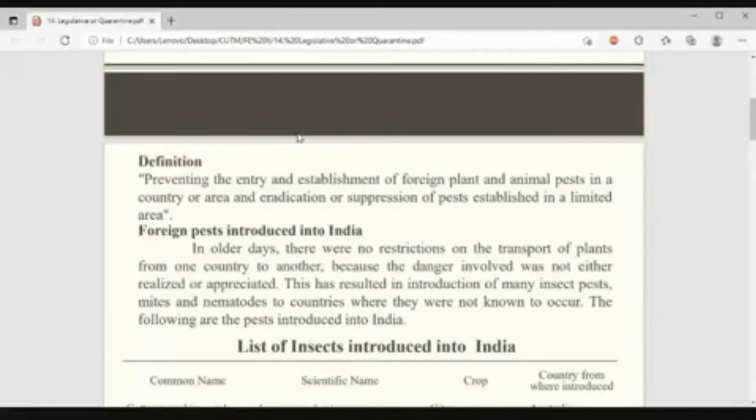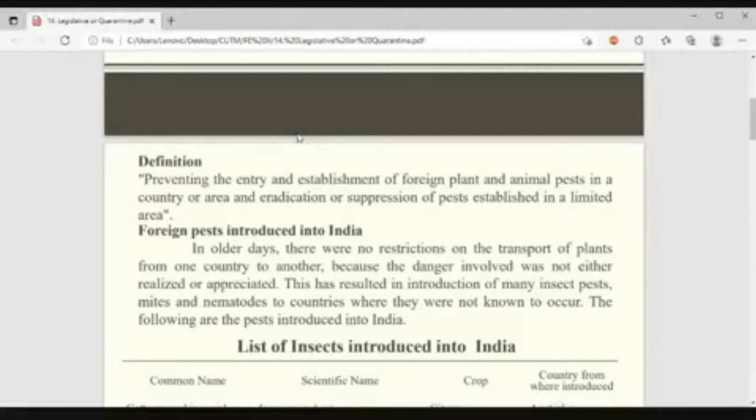Like in Jammu Kashmir, though it came, now you have to eradicate that in Jammu Kashmir, and it should not go to the other nearby states of Jammu Kashmir. Understood? First thing is this should not come. If it came, that should not be distributed throughout. That should not be further transmitted throughout the country. Understood the definition? Yes or no?